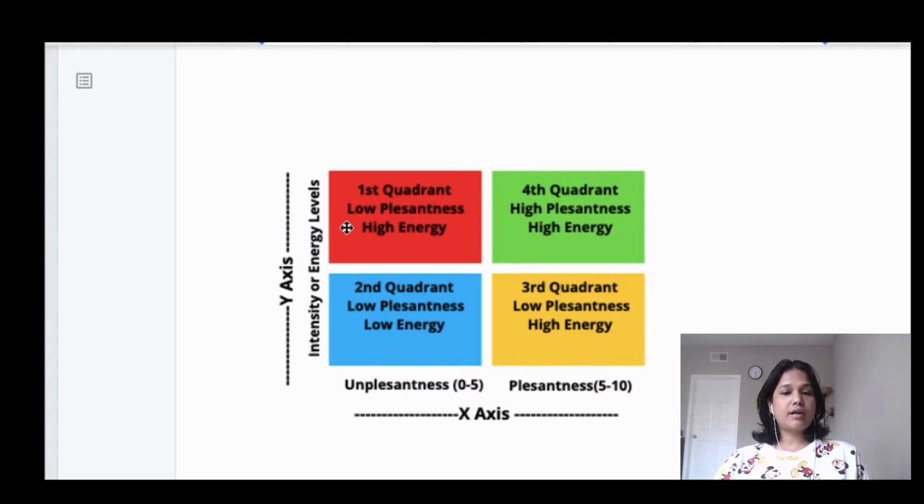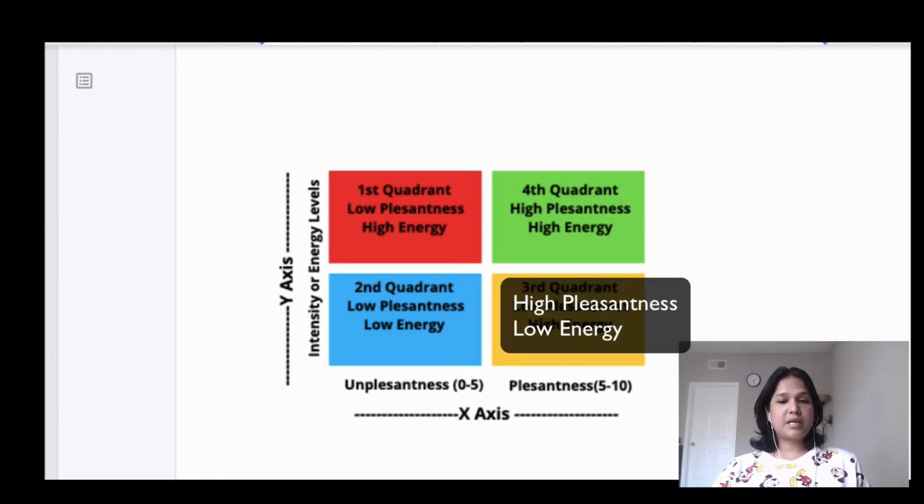So the first quadrant will have low pleasantness and elevated energy levels. The second quadrant will still be in the low pleasantness area, but with low energy. The third quadrant will grow in pleasantness level, but with low energy. In the fourth quadrant, both the pleasantness and the energy levels are high.